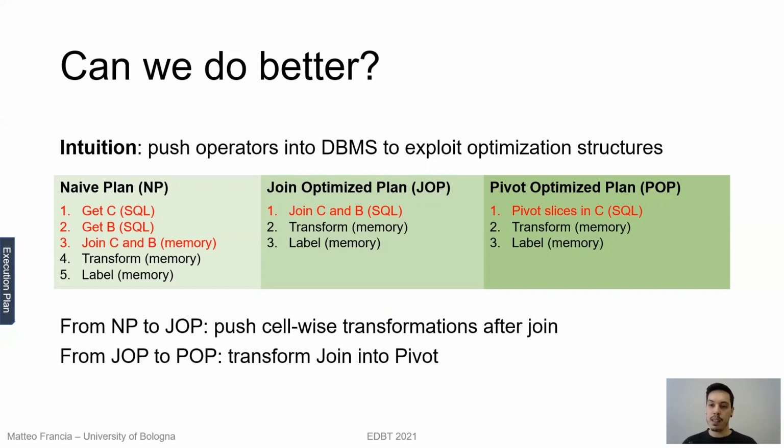Can we do better than the join optimized plan? The answer is again, yes. And as we've seen before, if we are assessing a single cube, then we can also transform the join operator into the pivot operator. So in the end, our plan will be faster since we reduce the number of joins that are involved in our execution plan.